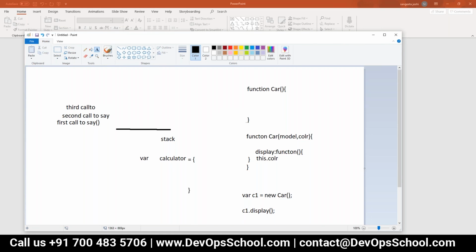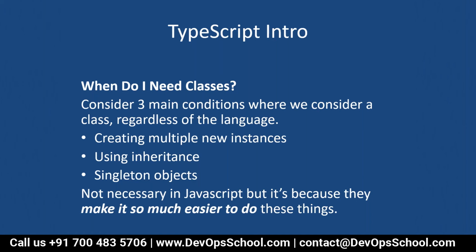So what were we talking about here? Okay, can you just repeat what your query is apart from prototypes? We can achieve inheritance, singletons, multiple instances, everything in prototypes also, right?